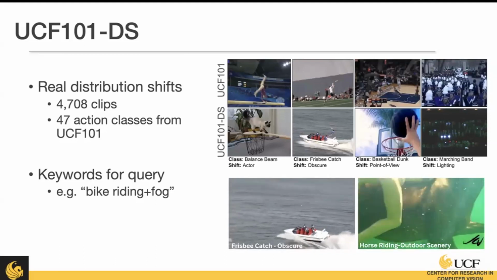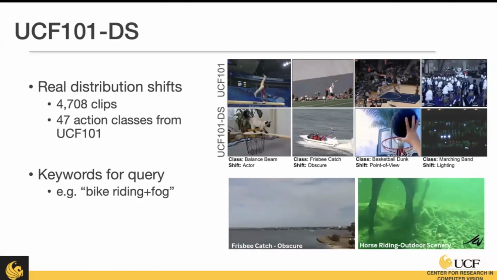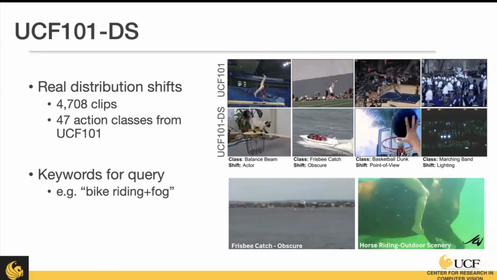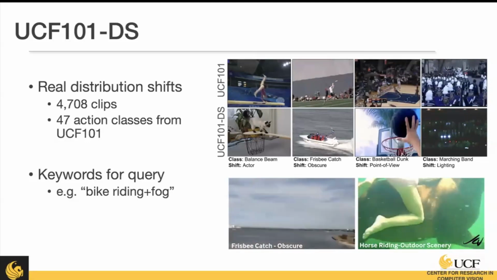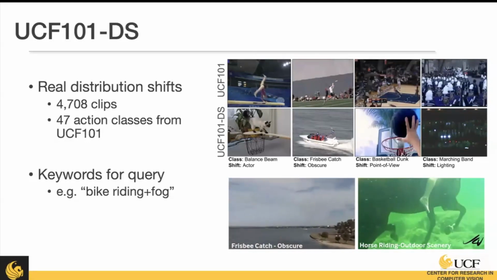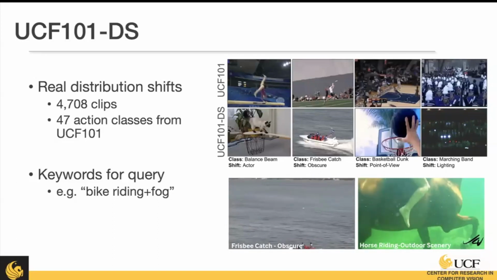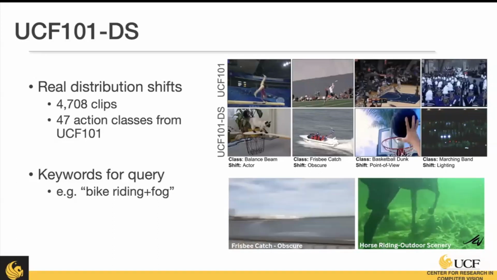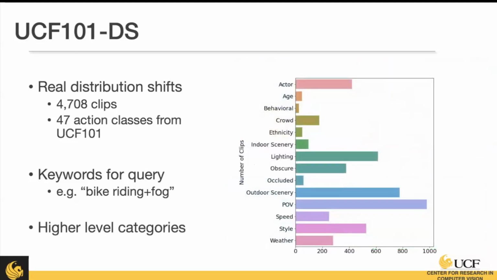So up here we have an example of that, where on the top row are frames from the original UCF 101 dataset for that action class. And on the bottom, we have our distribution shift. For example, here we have a balance beam activity where we're changing the actor from a human to a cat. And another example over here is a marching band, but we're changing the lighting to be extremely dark and difficult to see. We also categorize these distribution shifts into higher level categories so we can better understand what areas models are struggling or doing well at.